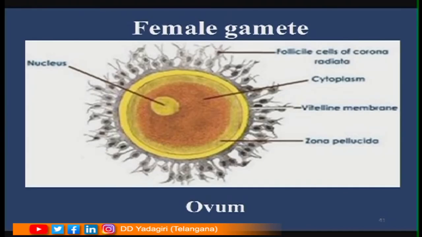Is it clear, children? Now here you see the structure of ovum. So ovum is the female gamete, and it also has only one set of chromosomes, and this is also haploid in nature, and it consists of a centrally located nucleus and the cytoplasm is present. So this is regarding the female gamete, that is ovum.